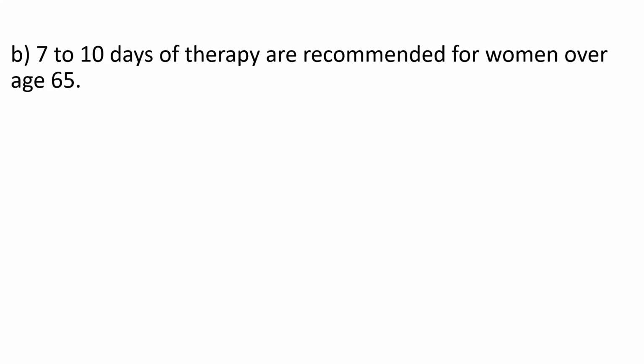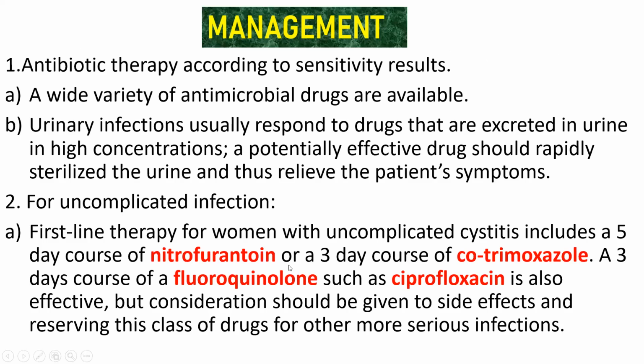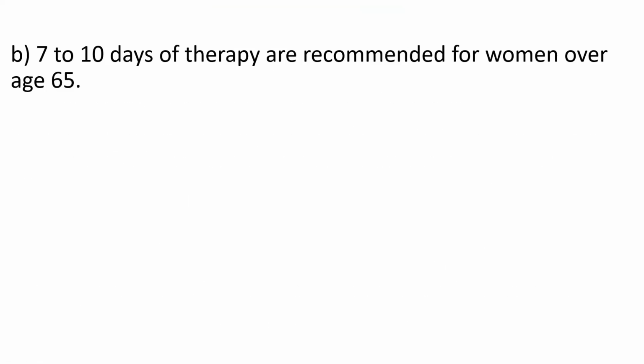Okay, then all those therapies, all those drugs, how do they need to be given? Now let us see how it is being recommended. 7 to 10 days of therapy are recommended for women over the age of 65 years. I have already shown you that there is a 5-day course and again a 3-day course, but here it is mainly mentioned for advanced age, meaning old age: how this therapy and drug need to be given. First of all, 7 to 10 days.